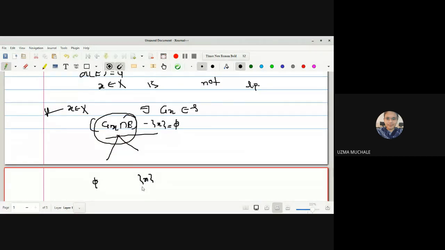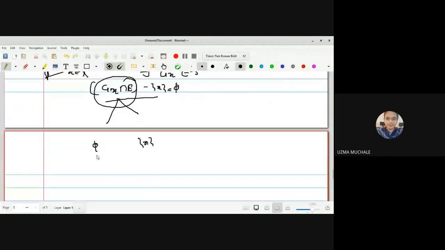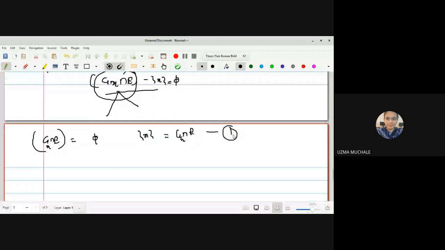Now, what possibility can you take? What will be possible? Either the intersection will be empty or it will be singleton x. So we can assume Gx intersection E is equal to phi or we can say Gx intersection E is {x}. Let me give the numbering for this equation as equation 1.